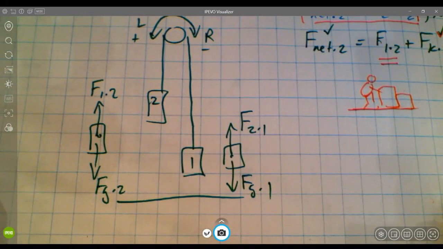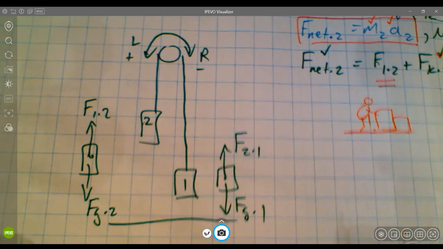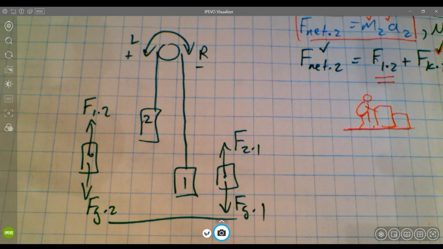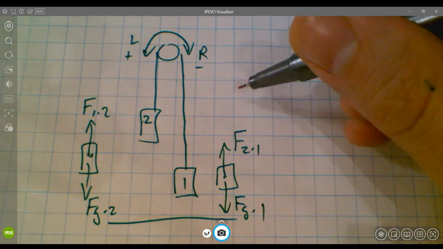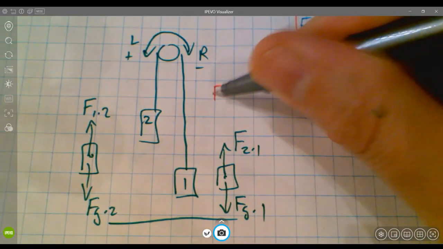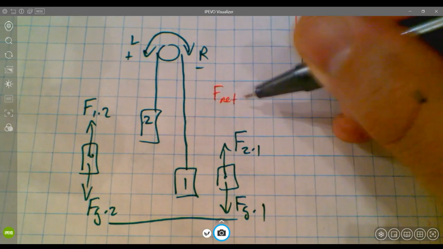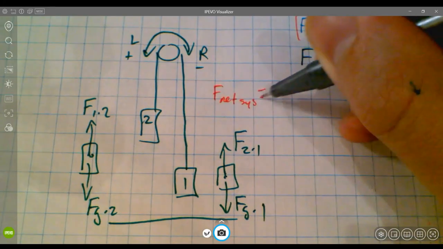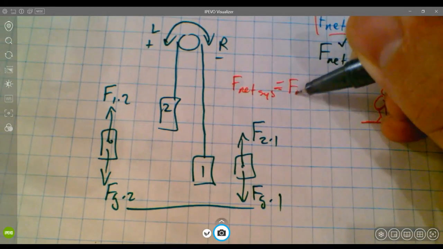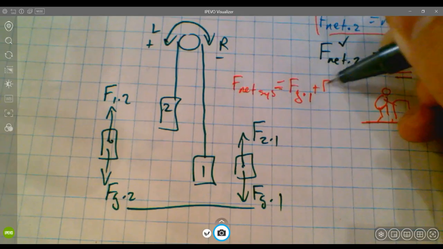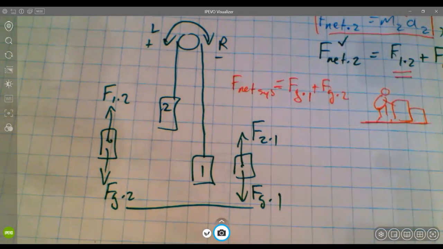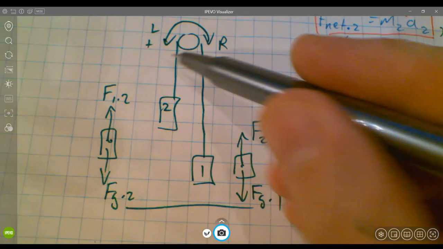All right, let's take a look at this pulley problem. And just remember that for these pulley problems, we talked about finding the net force for a system like this. Recognize that the net force for this system might be Fg acting on 1 plus Fg acting on 2, where really it's just the forces due to gravity. They're acting like a tug of war pulling around this pulley.